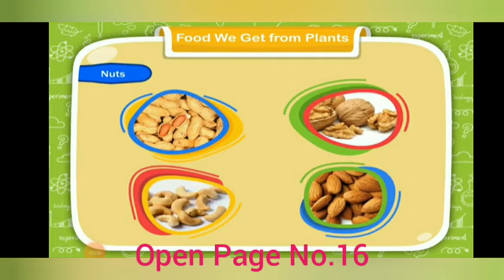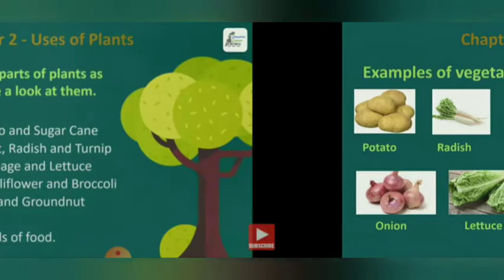So students, the next food item we get from plants is nuts. Nuts we get from plants. What kind of nuts do we get? Groundnut, walnut, cashew nut, almonds. These are some examples of nuts. These nuts are very useful for us. We get a lot of proteins and a lot of nutrients from them.